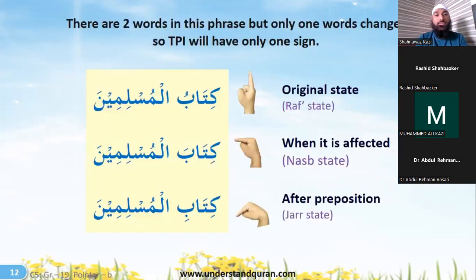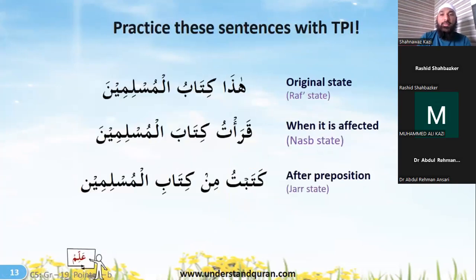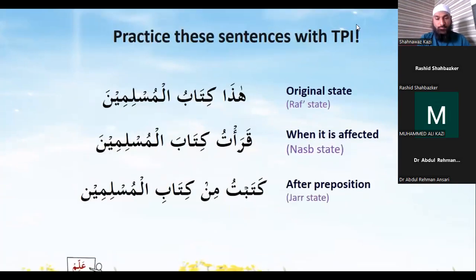So let's practice with some examples. Kitabul Muslimina is the Rafa state. Kitaba l-Muslimina is the Nasab state where the fatha is on the kitaba. Muslimina is always going to have a kasra only. And kitabil Muslimina, that is the jar state. Okay, so we'll take this with examples. Hada, just a moment.